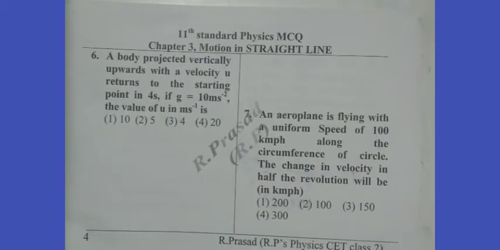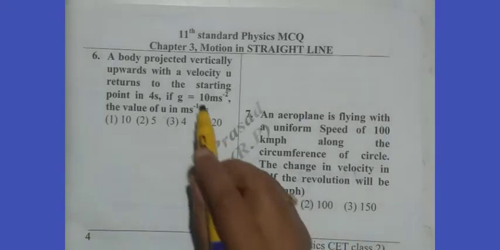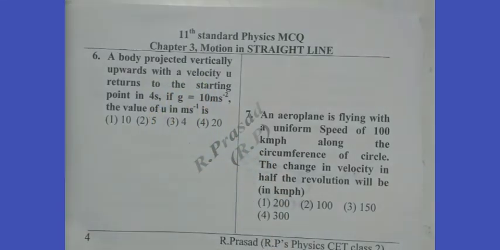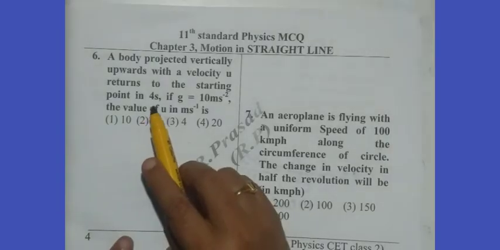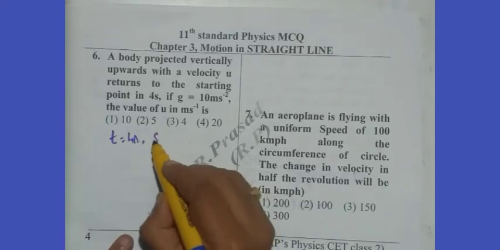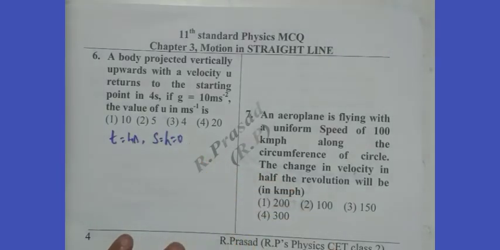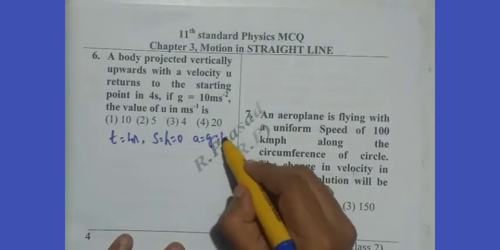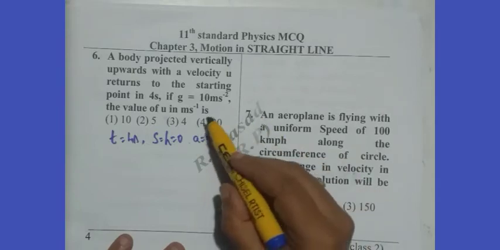Now we think of the sixth question. A body projected vertically up with velocity u returns to the starting point in 4 seconds. If g is 10, find the value of u. Observe here, a body projected vertically upwards with velocity u returns to the same starting point in 4 seconds. Say t is given, 4 seconds, and displacement s or h equals 0 because it comes back to the same level, and a is g, 10. So we are asked to calculate u.